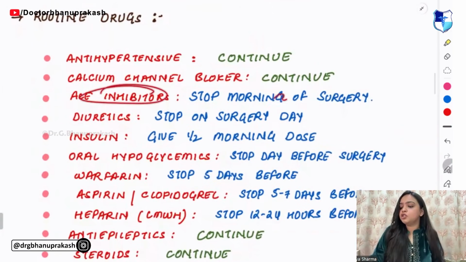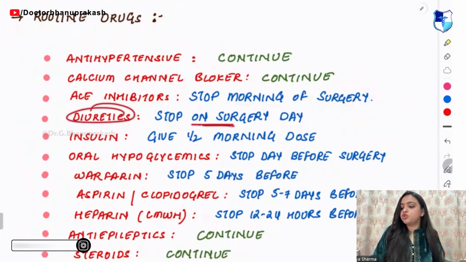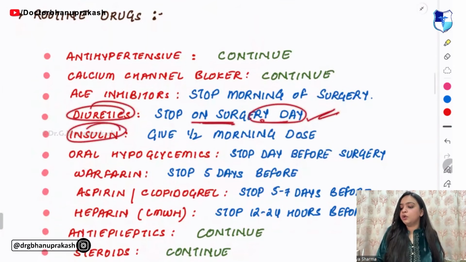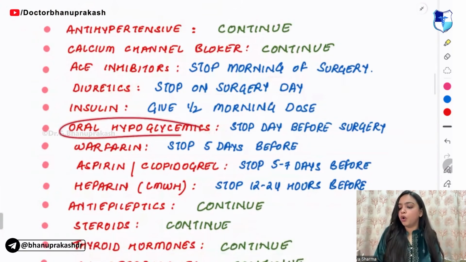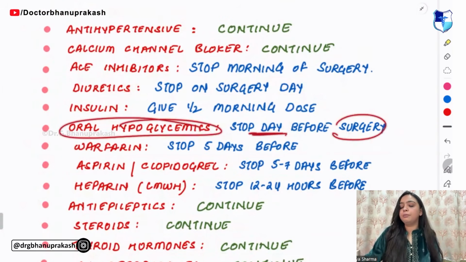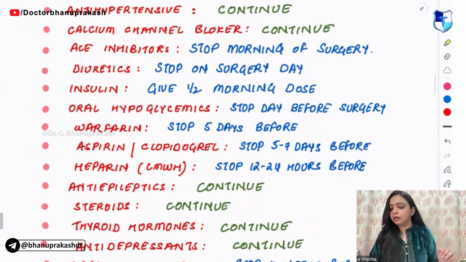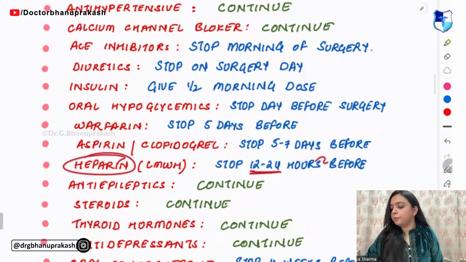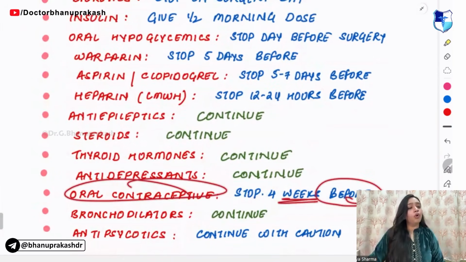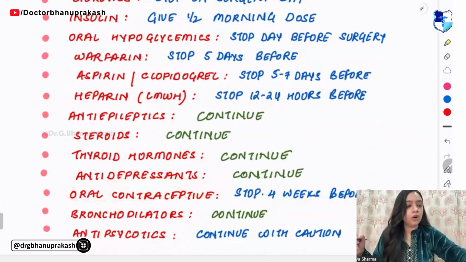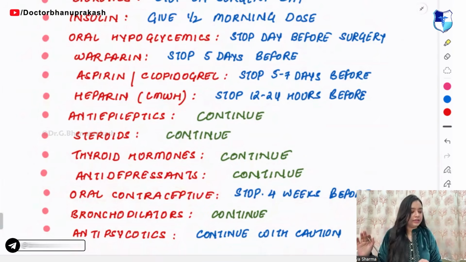Next, ACE inhibitors, you have to stop on the day of the surgery. Diuretics, you have to stop on surgery day. Insulin, you can give half dose in the morning. Oral hypoglycemic agents, you have to stop before the surgery. Heparin, you have to stop 12 to 24 hours before. Oral contraceptives, you have to stop 4 weeks before. I hope I made this very clear to you, right?